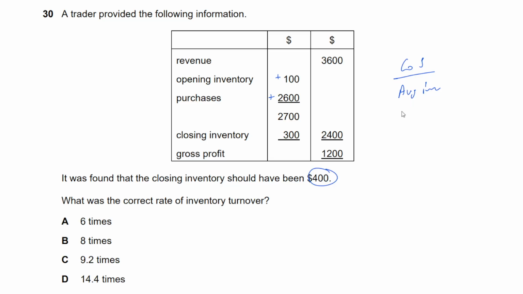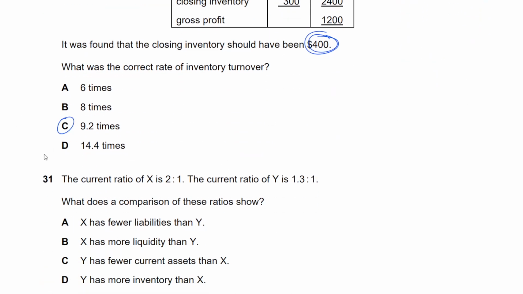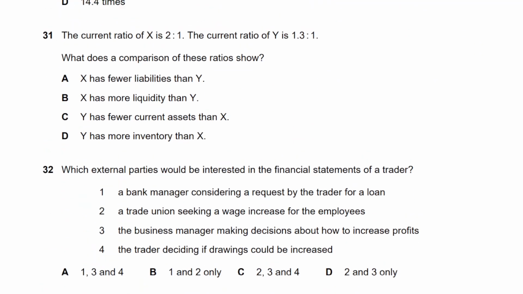That's 2,300. And the average inventory is opening inventory plus closing inventory divided by 2, 250, right? 2,300 divided by 250, 9.2. Done. 31.